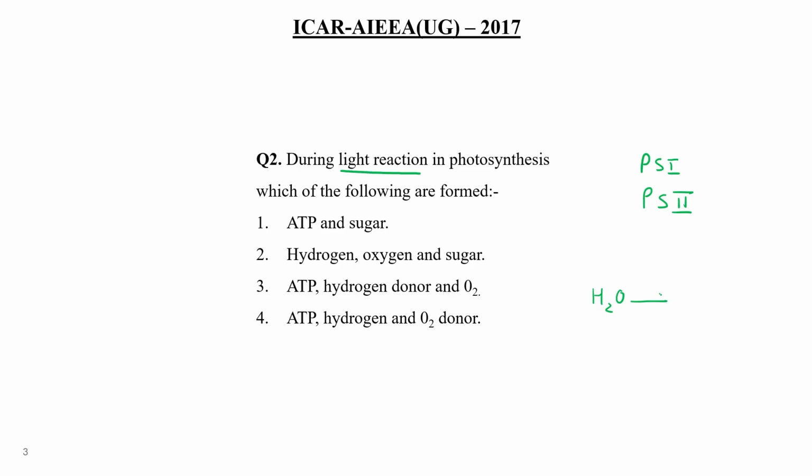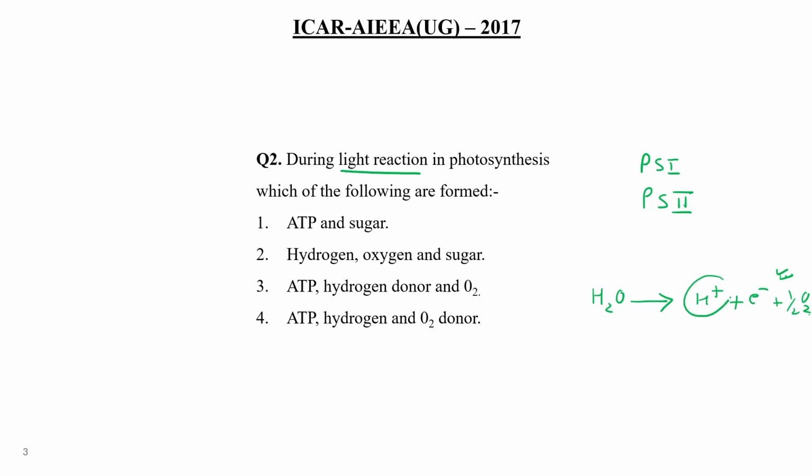Because of the splitting of water, hydrogen ions, electrons and oxygen are generated. The electron moves to one carrier molecule, then the second carrier molecule and so on, towards the PS1 site, and oxygen is evolved.